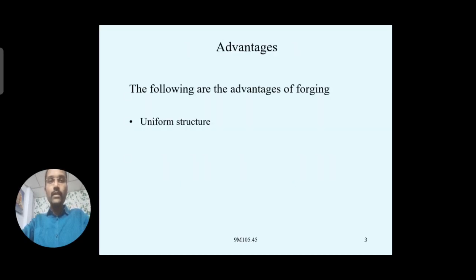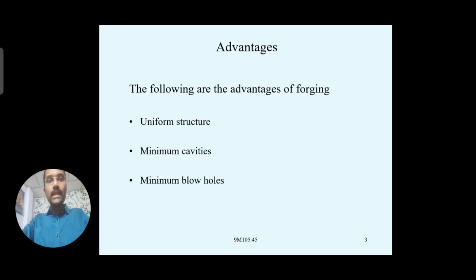Similarly, let us go through the advantages here. Coming to the structure part, a uniform structure can be maintained when you follow this forging process, that is, after the recrystallization temperature, applying the compressive force and bringing it back to the normal stage.